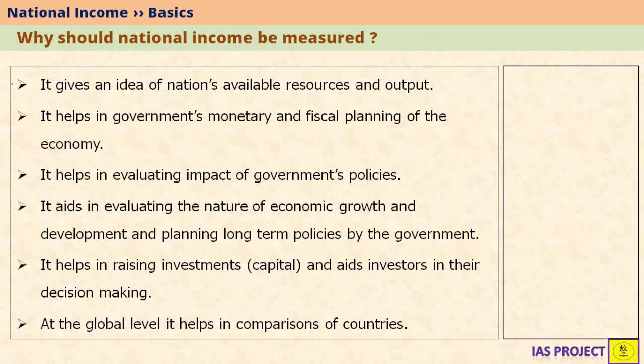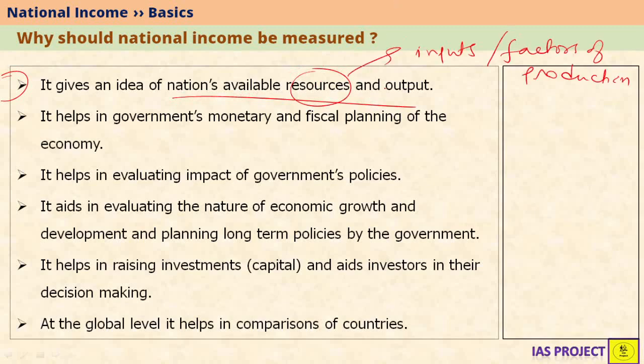The first point is that it gives idea about nation's available resources and output. The nation's available resources means all those inputs, for example, factors of production, are covered under the resources part. Output, the value of goods and services. So national income gives us idea of two aspects, that is inputs of the economy, that are factors of production, as well as outputs of the economy, that is value of goods and services and the type of goods and services that are being produced.